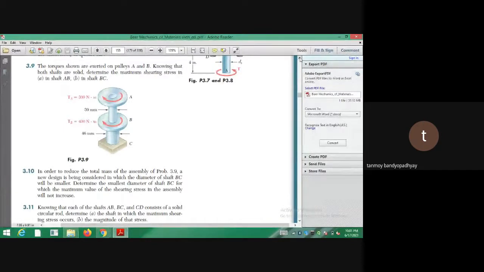So you can see that the torques shown are exerted on the pulleys A and B. Knowing that both the shafts are solid, determine the maximum shearing stresses in the shaft AB and in the shaft BC. So you are having two shafts, one is of 30 millimeter, another one is of 46 millimeter. So এখানে the same thing has to be adopted, like you have to balance what are the torques that are acting on the part AB and what is the মানে resultant torque acting on the part BC. এটা তোমাকে initially those things you have to calculate.